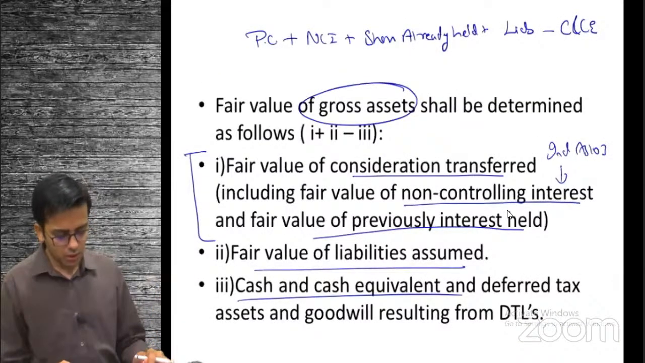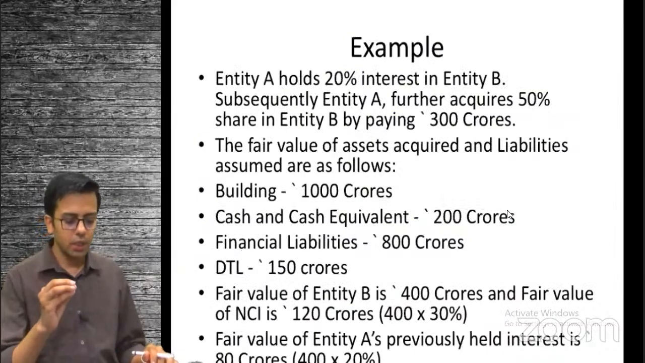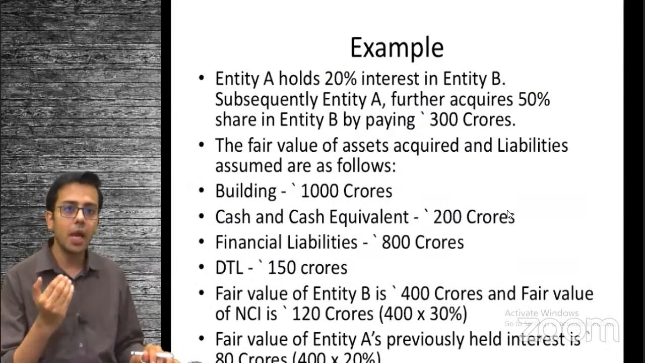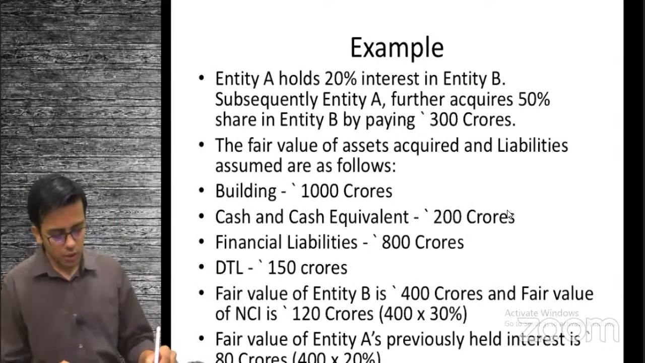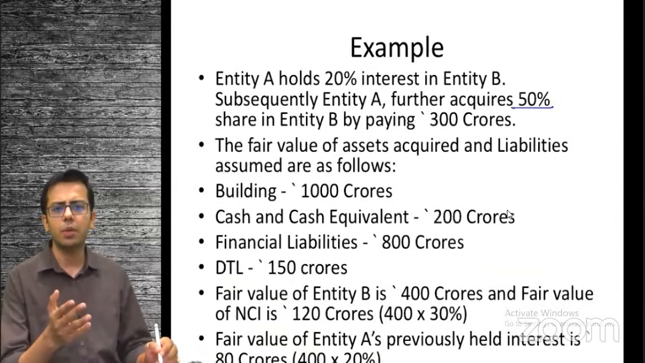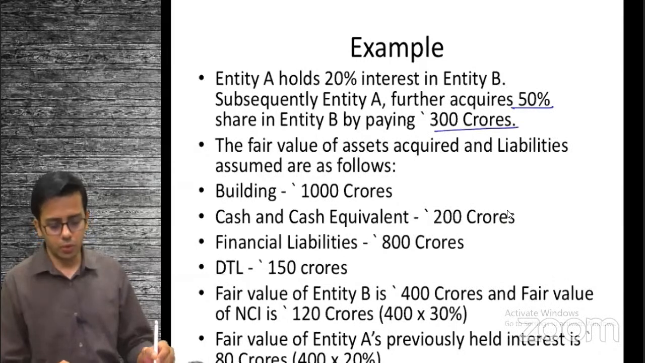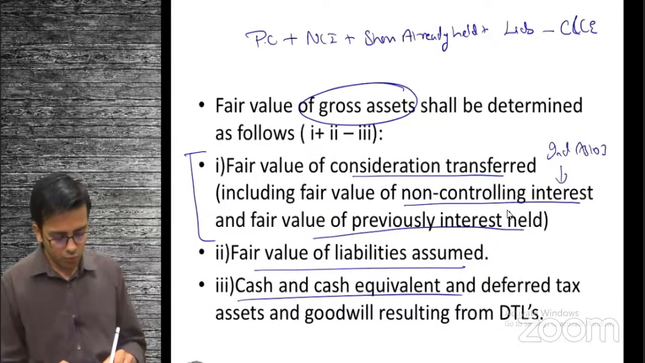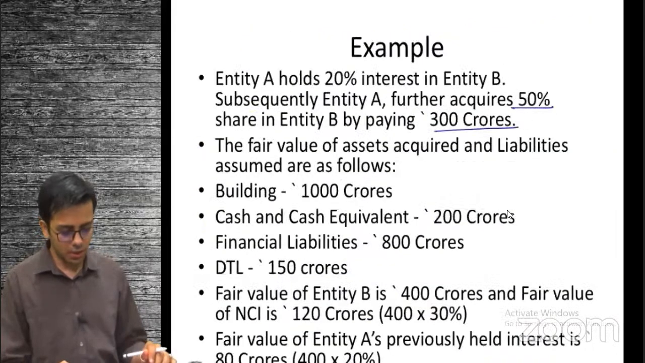Let's try to see another example related to the same. Here they have said entity A holds 20% interest in B. So you already have 20% shares. Subsequently, you acquire a further 50% shares. So 20 were already there, and you have purchased a further 50, making it total 70%. You have paid 300 crore for the same. So earlier what we had paid is not relevant; right now it is 300 crore.